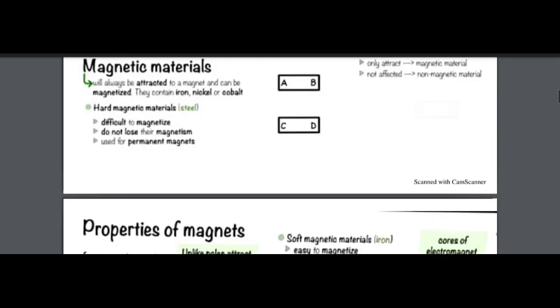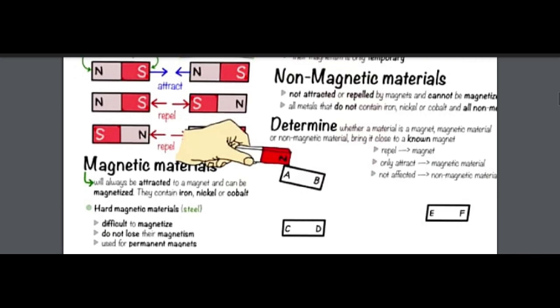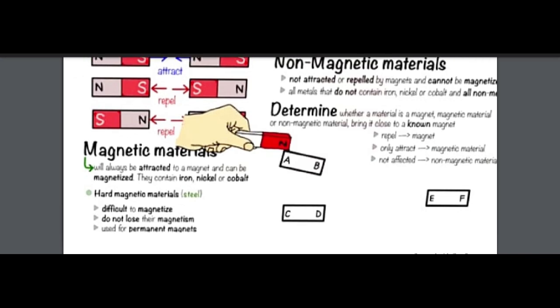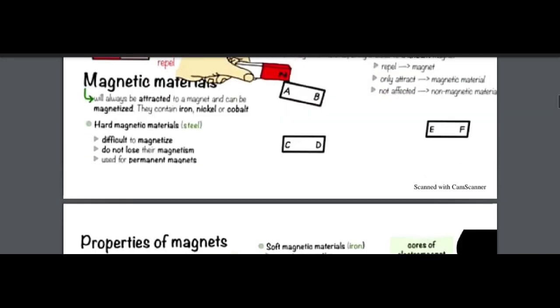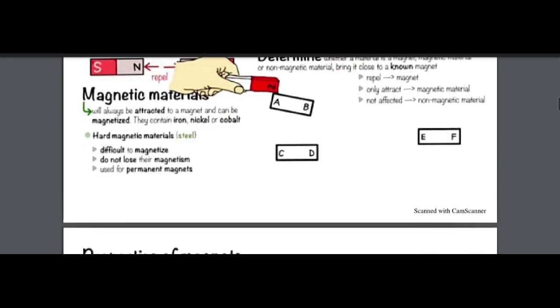There is A, B, and C, D. Look here, A, B, C, D, and E, F. Now the first one is attracted, that is a magnetic material. Okay, the A and B pole is attracted by the north. That A must be the south pole, right? That's why it attracted. Okay, and then in the next picture, this is the same attraction.